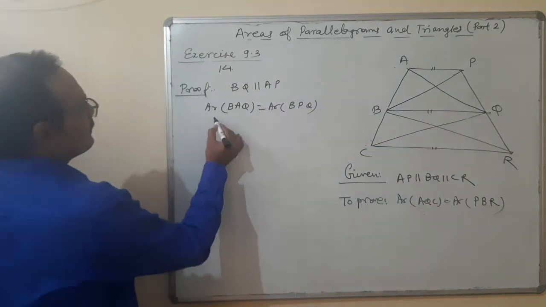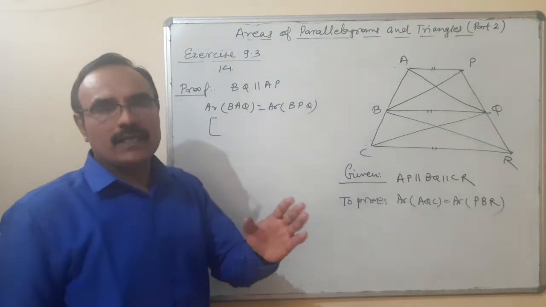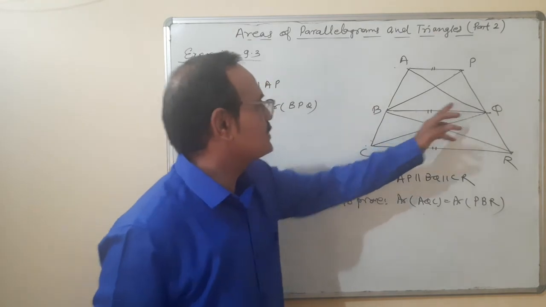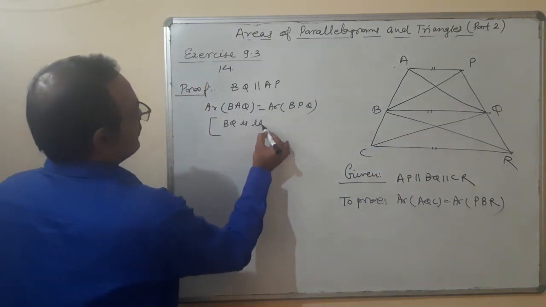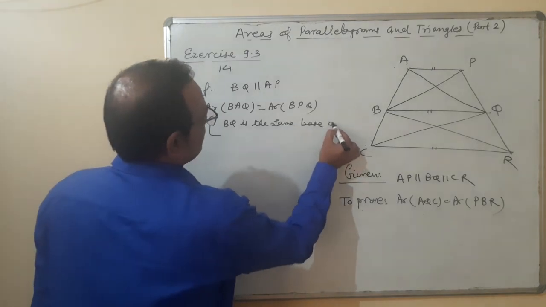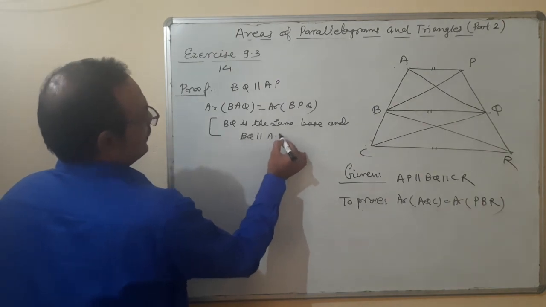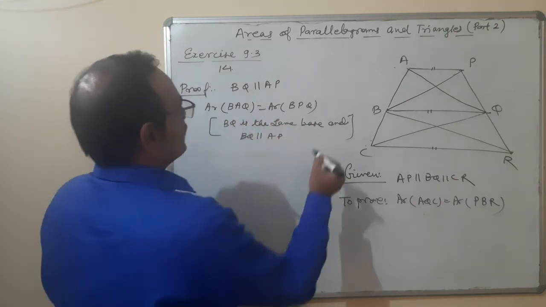Reason: two triangles are equal in areas if they are on the same base and between the same parallels. BQ is the same base, and BQ is parallel to AP. Therefore, area of BAQ is equal to area of BPQ.